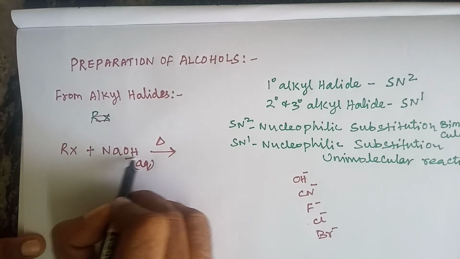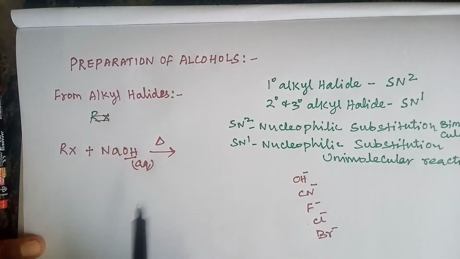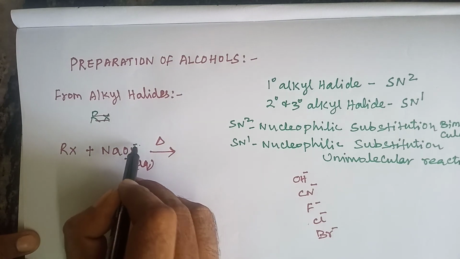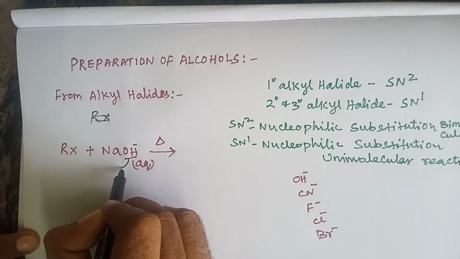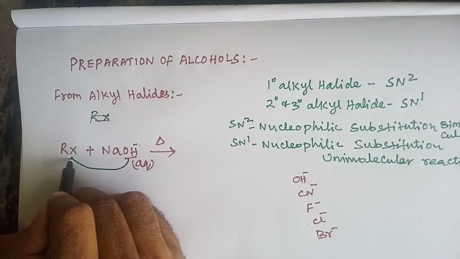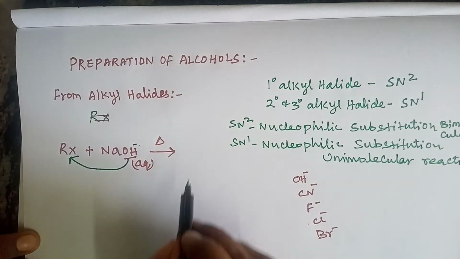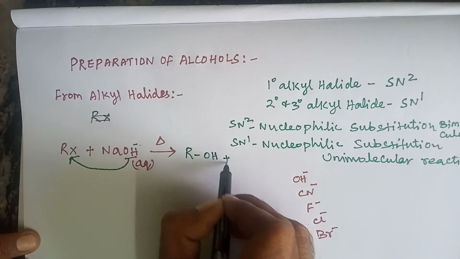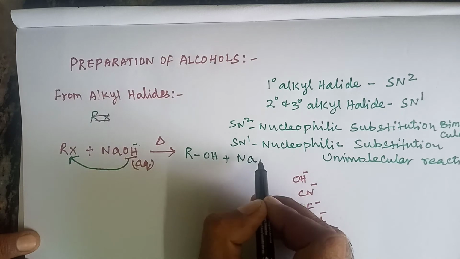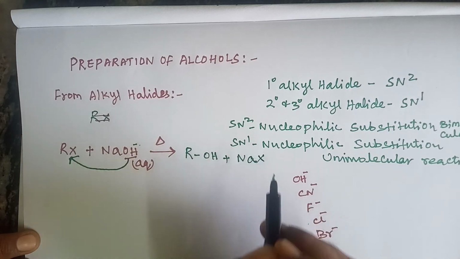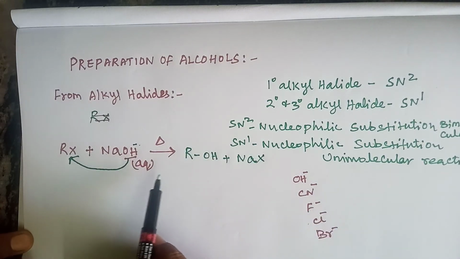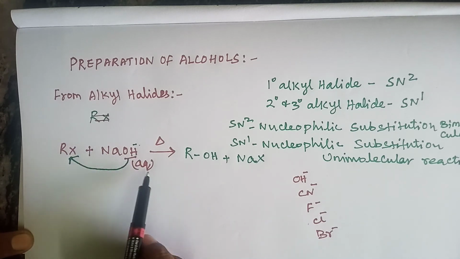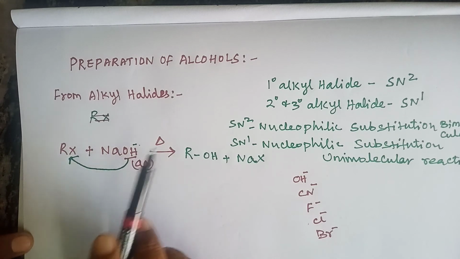Here OH minus is the nucleophile. Okay, this OH minus replaced the halide ion. It gives ROH plus NaX. This is the nucleophilic substitution reaction. Here, one nucleophile replaces another nucleophile. So we can say this is the nucleophilic substitution reaction.